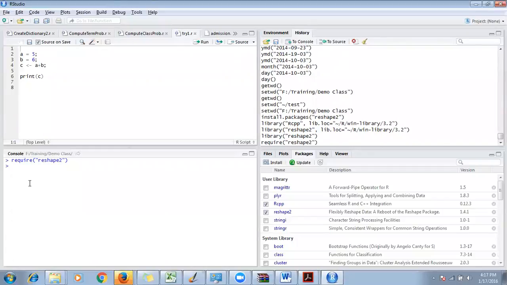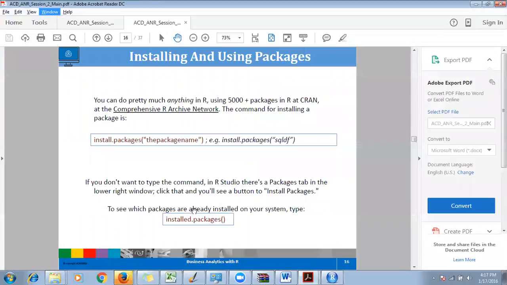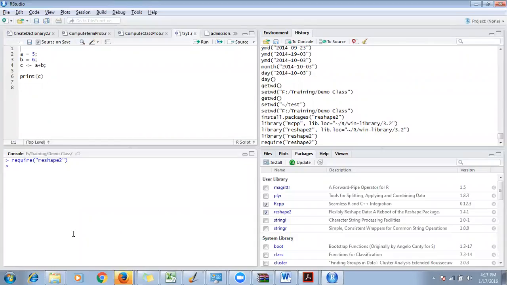That is why we say require or library. In the bracket, you write the package name. Then you can start using all the functions inside that package. This is about installing a package and loading that particular library.